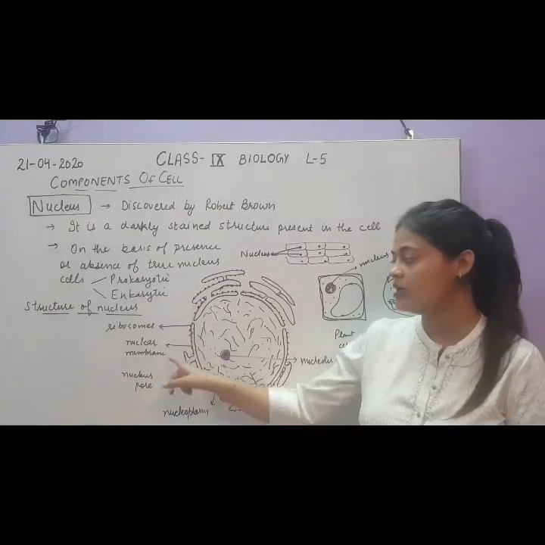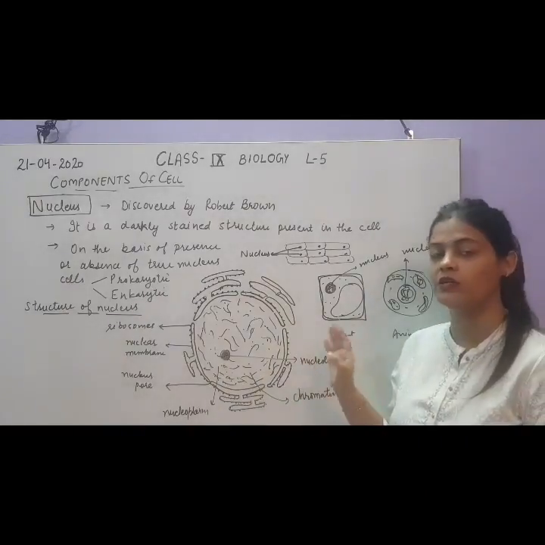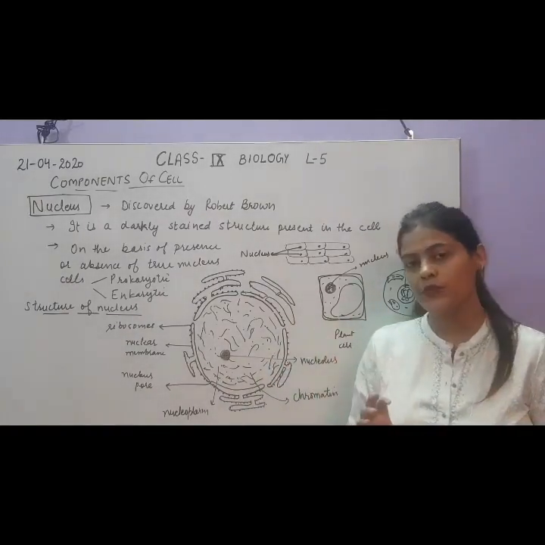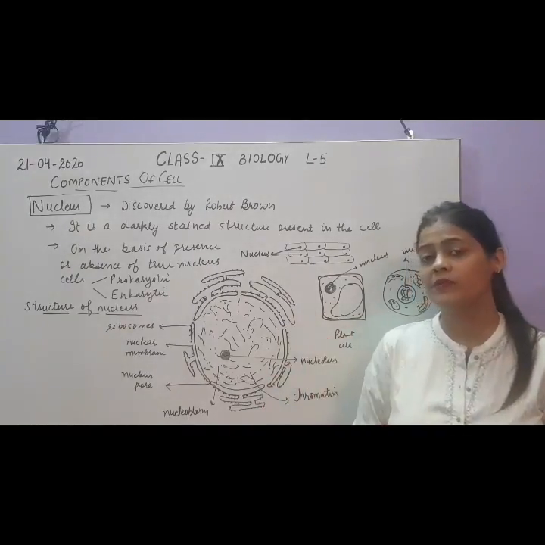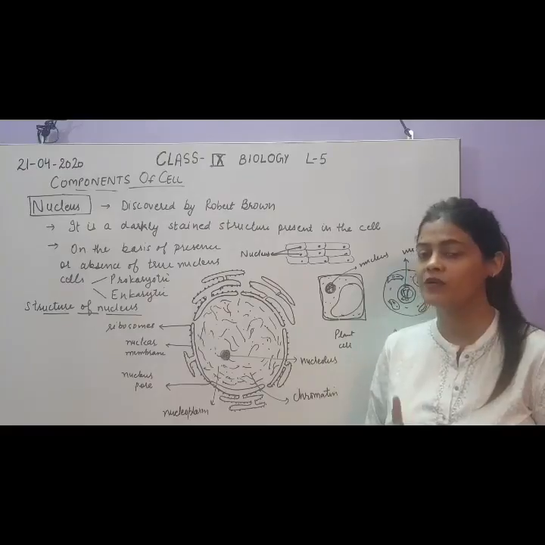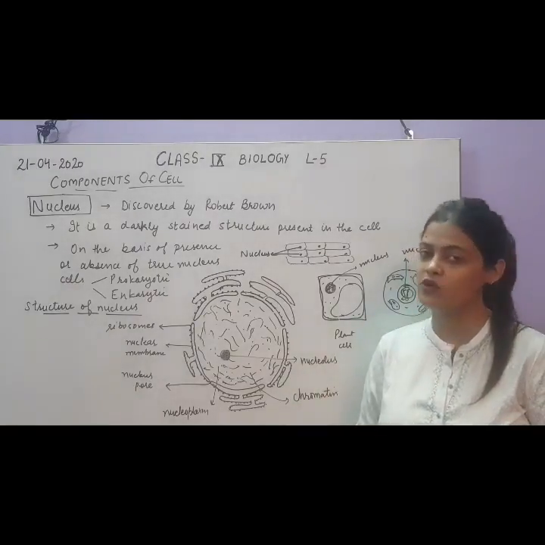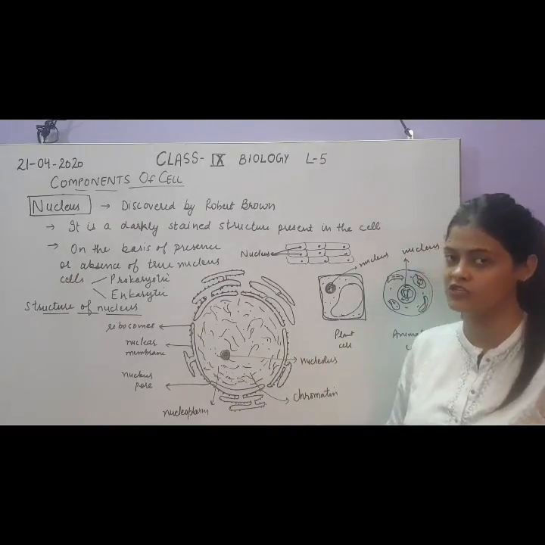It is not a normal membrane like the cell membrane, but the composition is the same. Do you remember that the plasma membrane is made up of phospholipids and proteins? Similarly, the nuclear membrane is made up of the same material, but it is a double membrane structure.